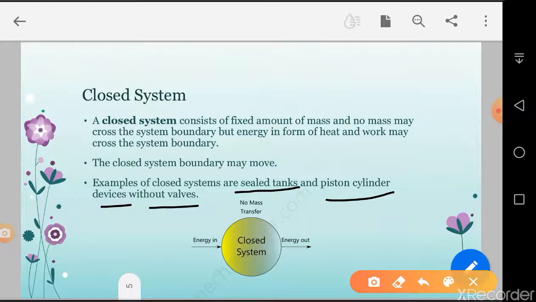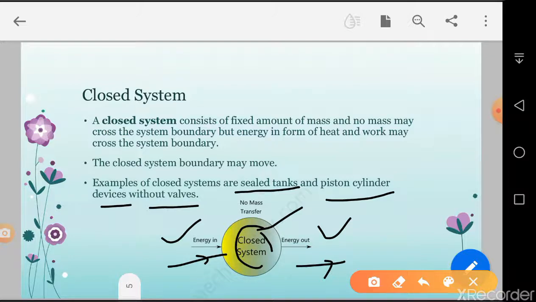Okay, these are closed system examples. In this closed system, energy comes in and energy goes out, in the form of work or heat, but no mass goes out of that system.